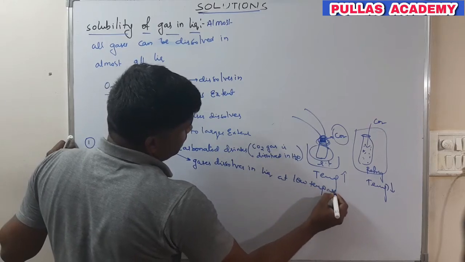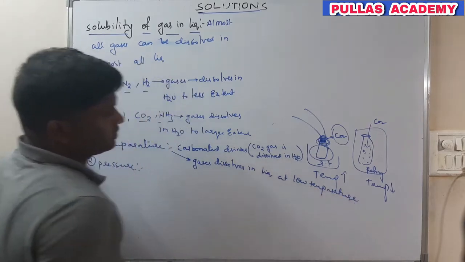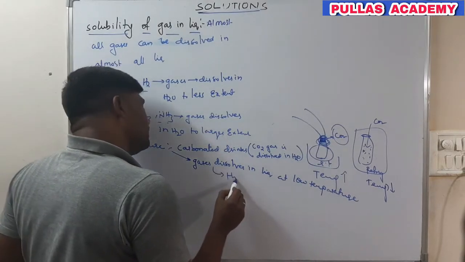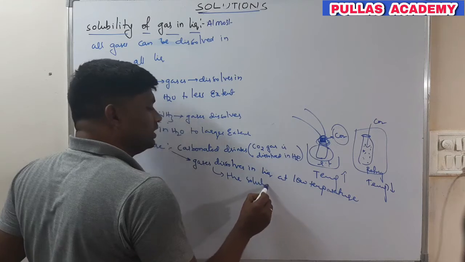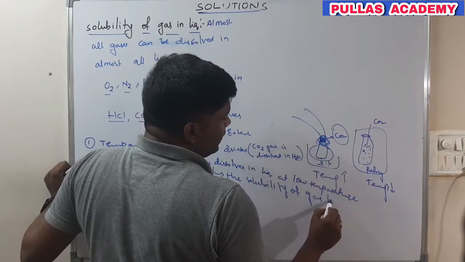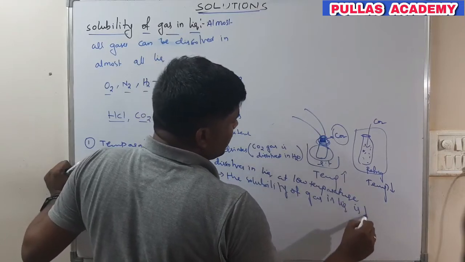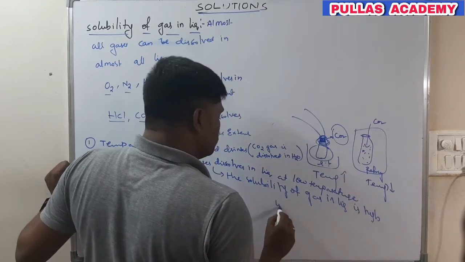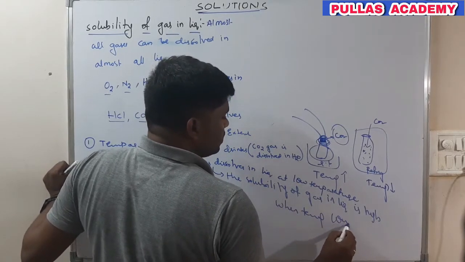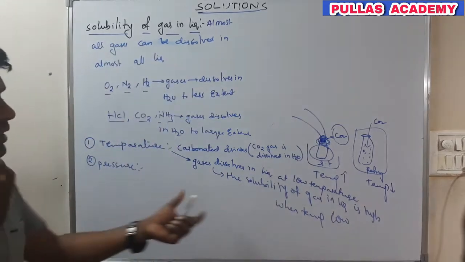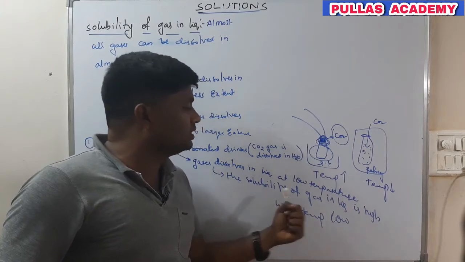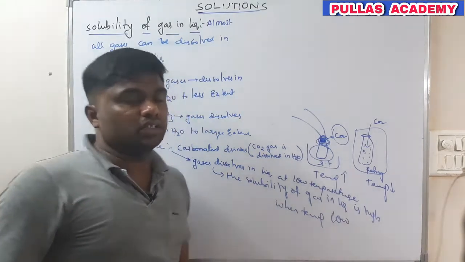Gases dissolve in liquid at low temperature, which means the solubility of a gas in liquid is high when the temperature is low. Solubility means the amount of gas dissolved in the liquid will be high when the temperature is low.